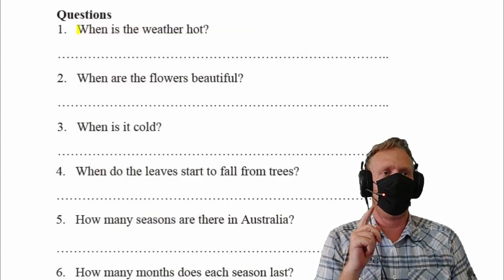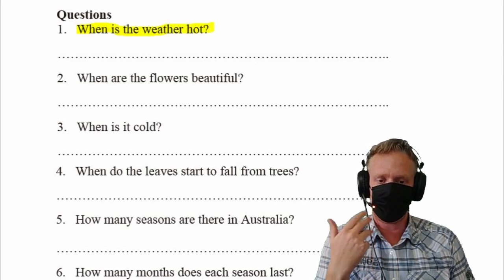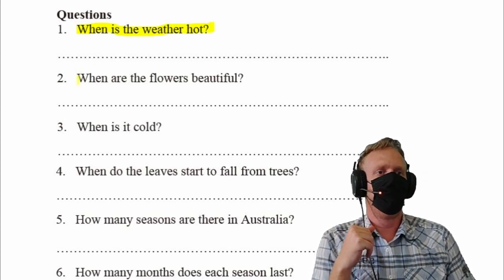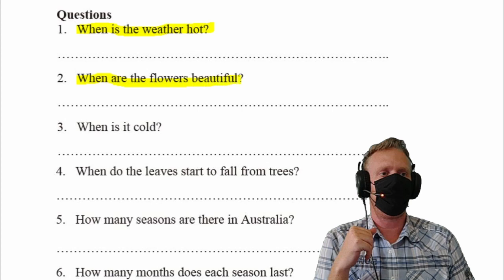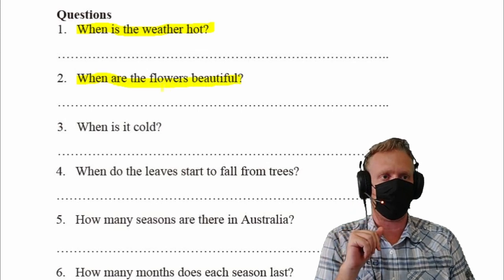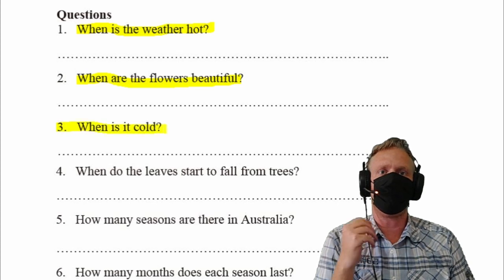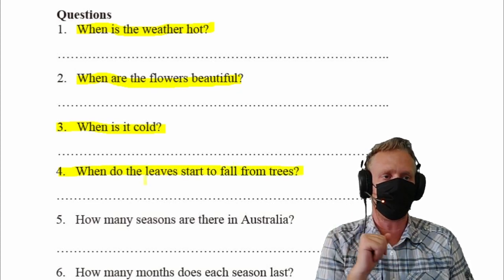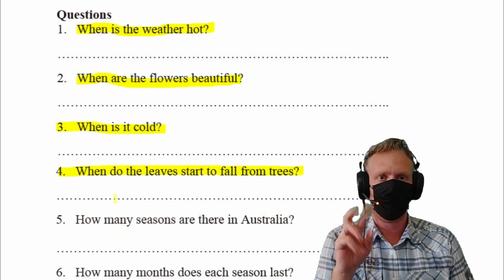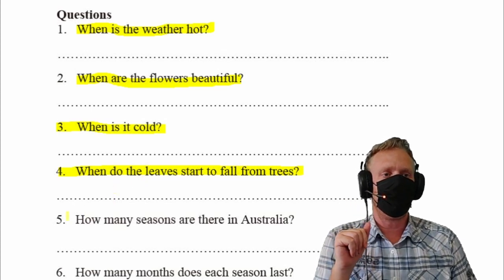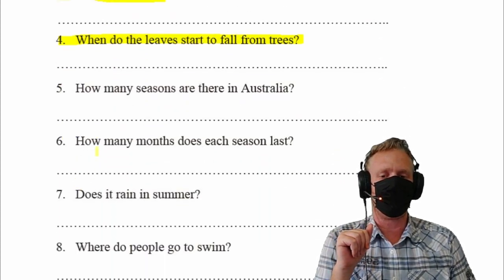So, when is the weather hot? In the summer. When are the flowers beautiful? In the spring. When is it cold? In the winter. When do the leaves start to fall from trees? In autumn, yes, or in fall. Both is correct.